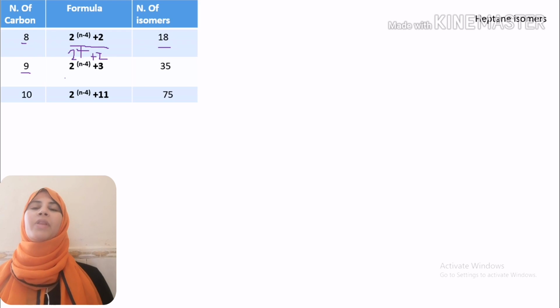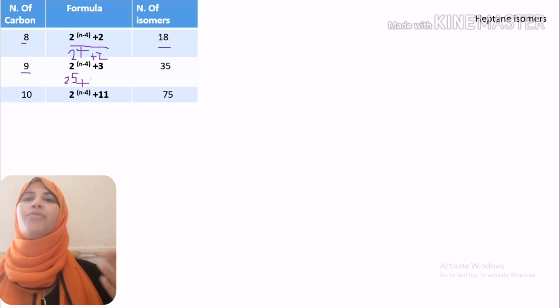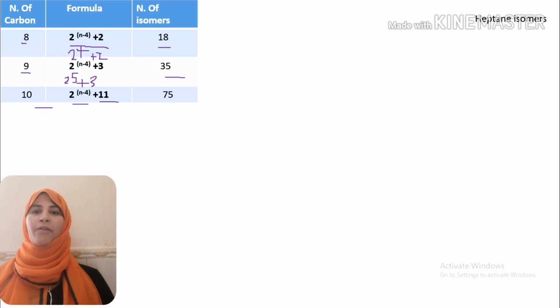plus 3. So 9 minus 4 equals 5. 2 raised to the power 5 equals 32. 32 plus 3 equals 35. In the case of 10 carbon atoms, 2 raised to the power n minus 4 plus 11 equals 75.